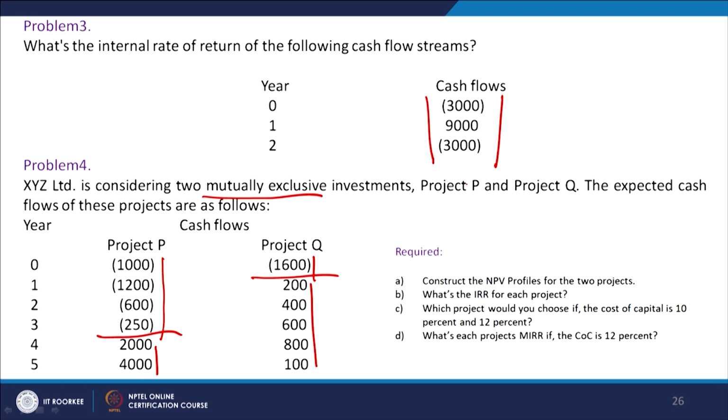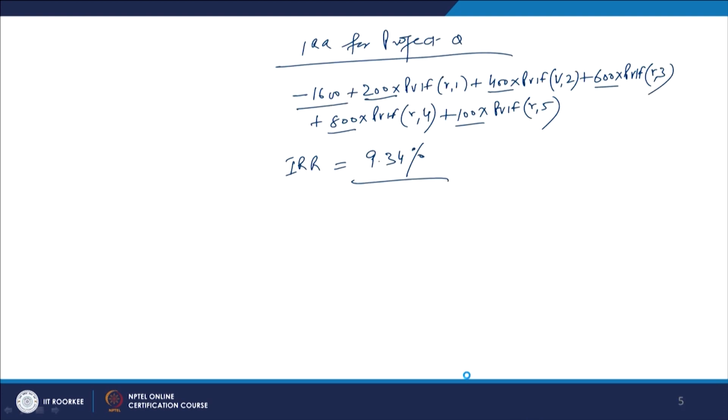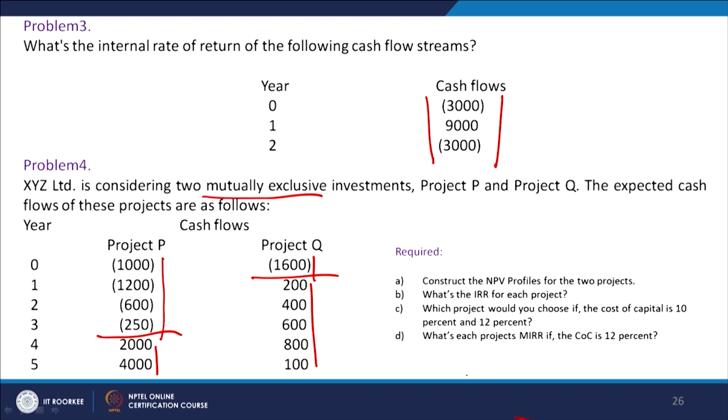The next question is, what is each project's MIRR, the modified internal rate of return? For calculating the MIRR, we know the formula, and how to calculate it is that we first have to calculate the present value of all the inflows and outflows. We have to calculate the present value of all the cash outflows. So, that is the formula.